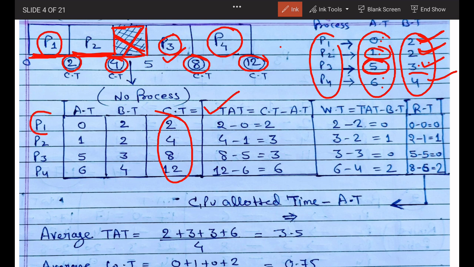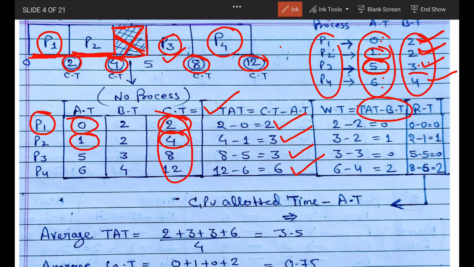So P1, its completion time is 2 and arrival time is 0. So 2 minus 0 is equal to 2. Similarly, I calculated for P2, 4 minus 1 is equal to 3. Similarly, P3 and P4, we will solve all turnaround time. Now, what is the waiting time? Waiting time means turnaround time minus burst time.